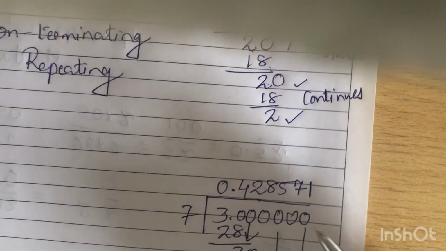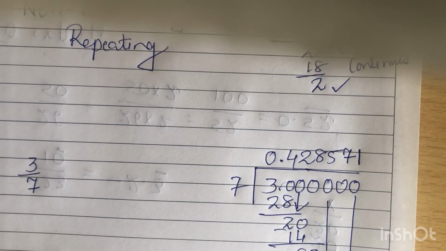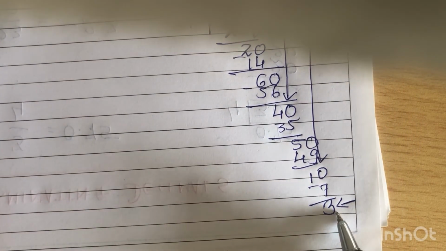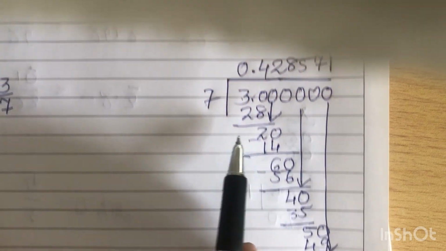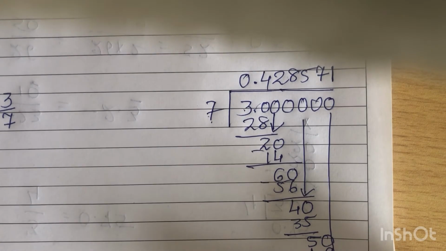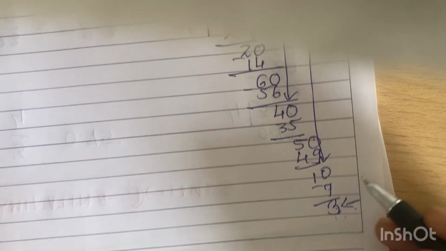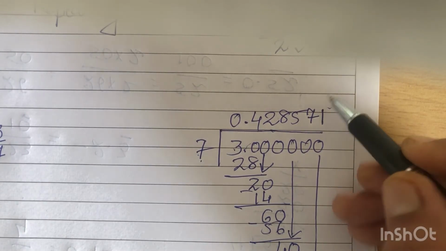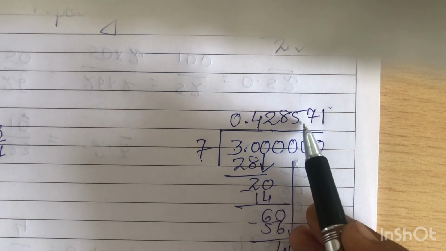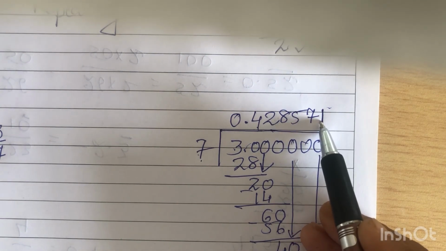When you began the question, you had 3 divided by 7. Again here you have 3, and you are going to divide it by 7. So from now onwards the repetition starts. When you add 0, you will have 7 4s are 28. So from here, once again 4 2 8 5 7 1, you are going to get.